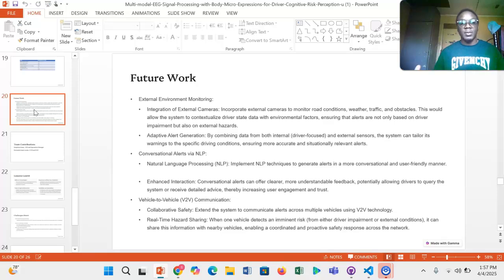Then we also want to implement NLP and large language models to make our alerts more conversational, natural and customized to each and every individual. Then we are planning to also share this kind of information between vehicles to help drivers better plan for their road safety through vehicle-to-vehicle communication.